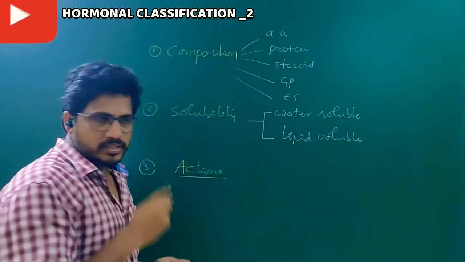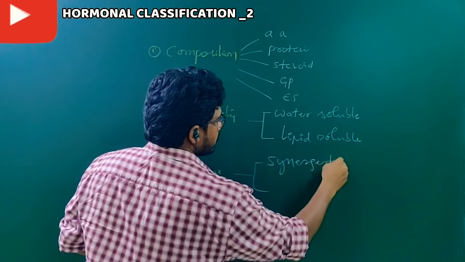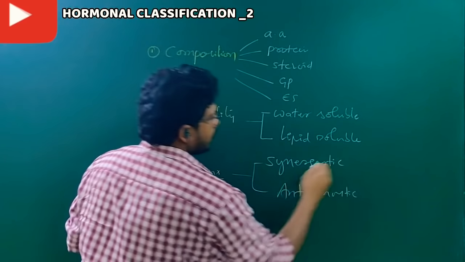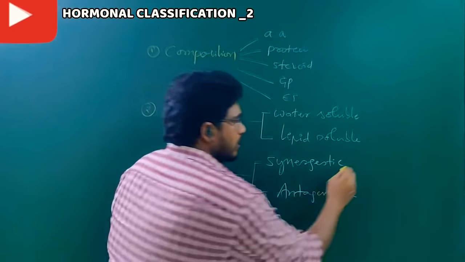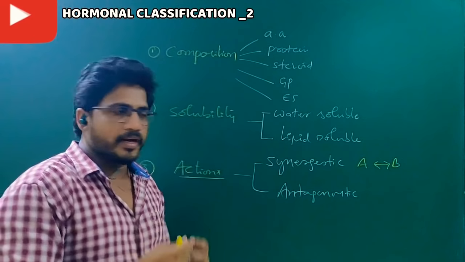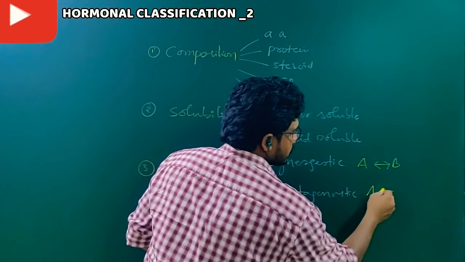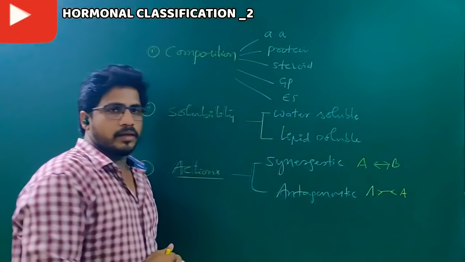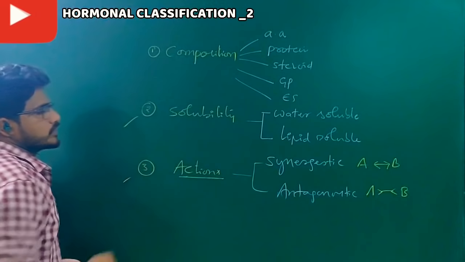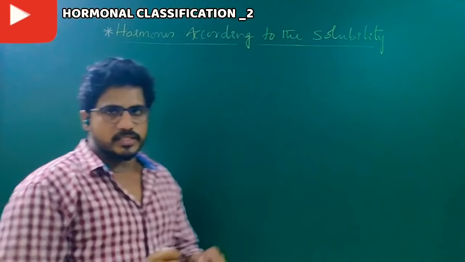The third criterion is about their actions. According to hormonal actions, there are two types: synergistic hormones and antagonistic hormones. Synergistic hormones means one hormone's action is promoting another hormone's action; both are coordinating, one helps the other's promotion. Antagonistic actions are against. One hormone's action is against the other hormone. So these two we are going to learn in detail today. Let us see the criterion of hormones according to solubility.